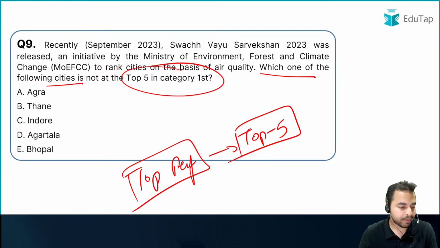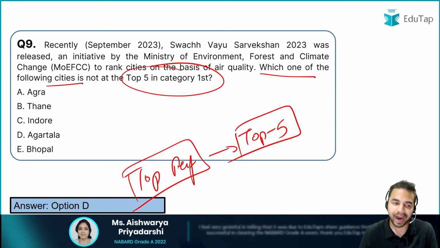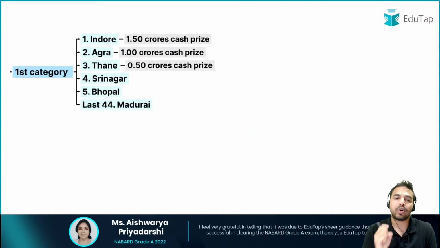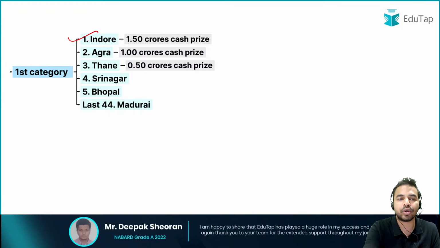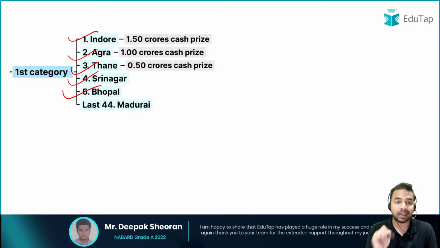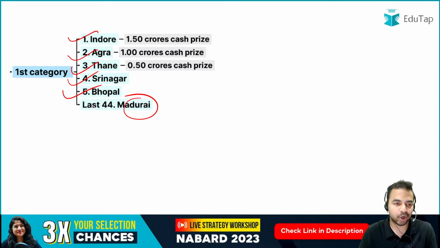Okay, so here my dear friends, quickly identify the name of that city which is not in the top 5 category list, and it is Agartala. So let's see that which one of the following are there. So you can see here on the top it was Indore, followed by Agra, Thane, Srinagar, and Bhopal. And when I talk about the last city, it was Madurai, which was on the 44th position. I hope this is clear to all of you.